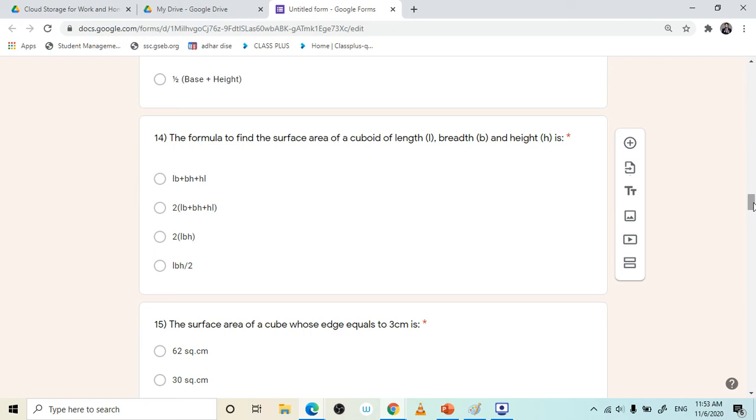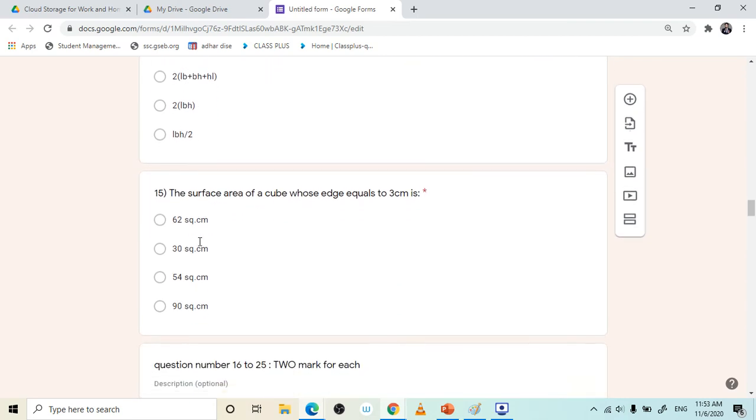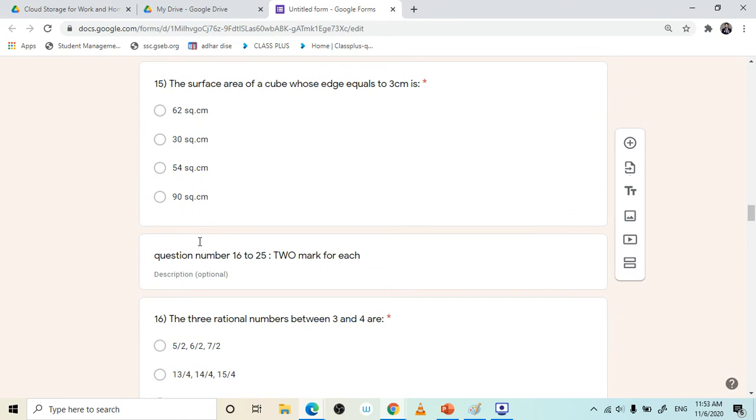14th, this is again formula only. Find surface area of cuboid. Yes, so option B. Here I'm not able to write, but you can see, this B is the answer. Next is the last question of single mark. Then 2 mark questions will start.